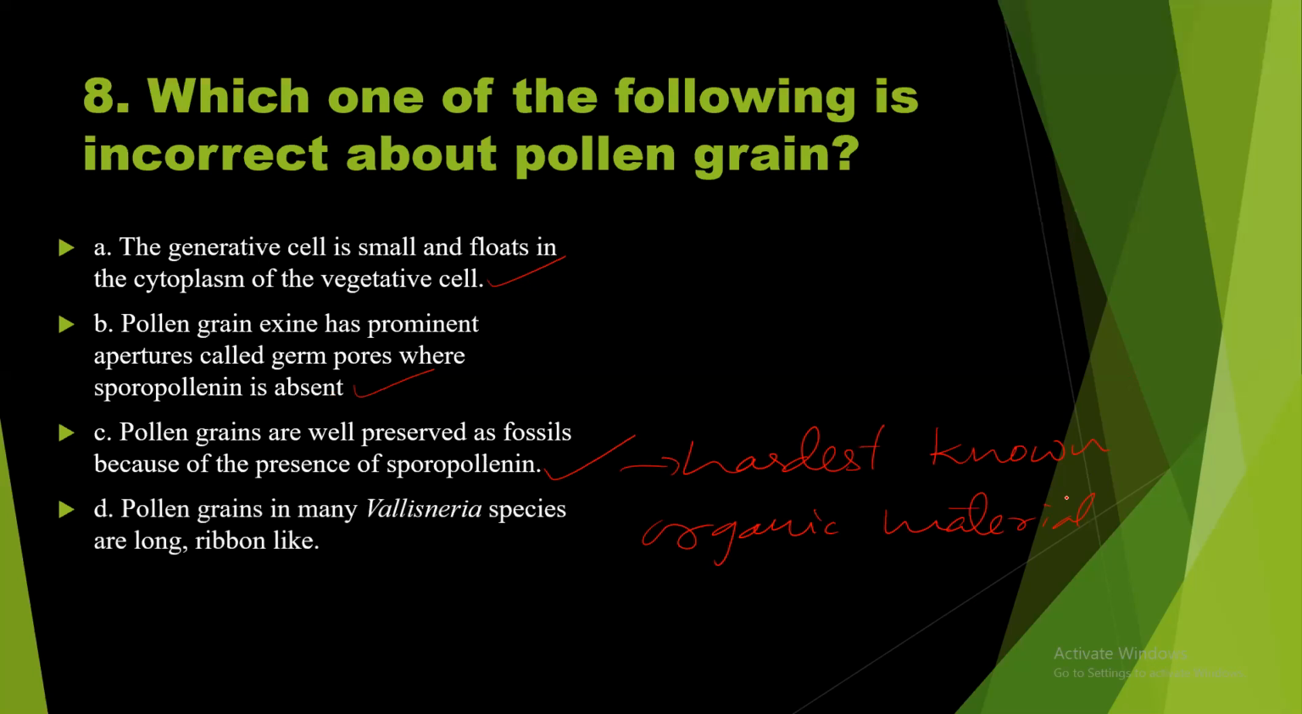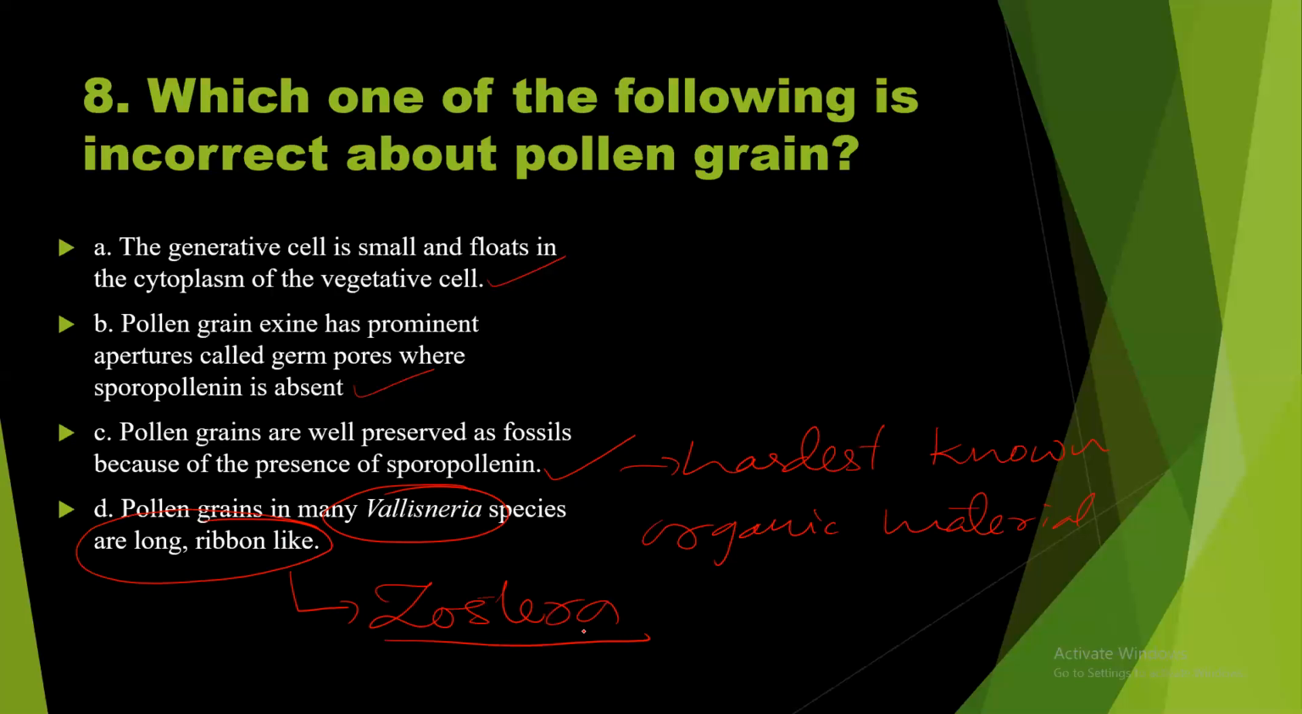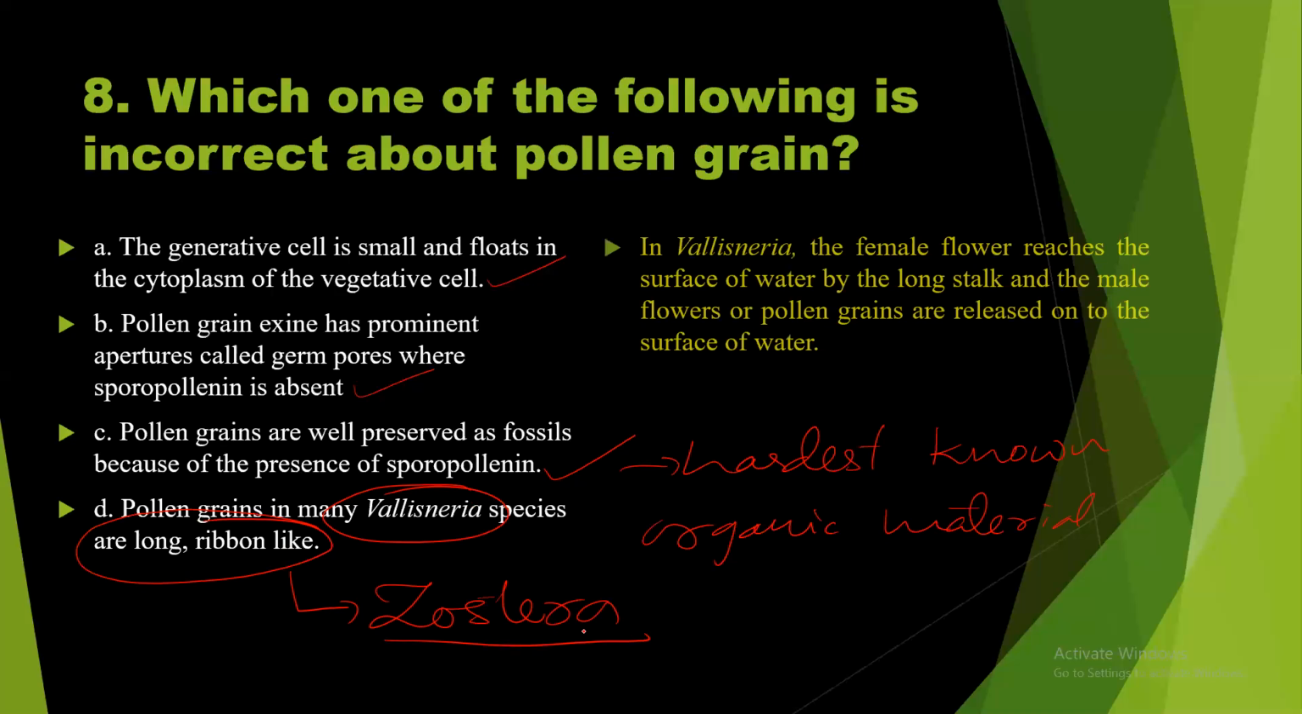Pollen grains in many Vallisneria species are long ribbon-like. Is this true? No. With respect to Vallisneria, this statement is wrong, because the long ribbon-like pollen grains are produced by the seagrass called Zostera. So the answer should be option D. Let us see the explanation.